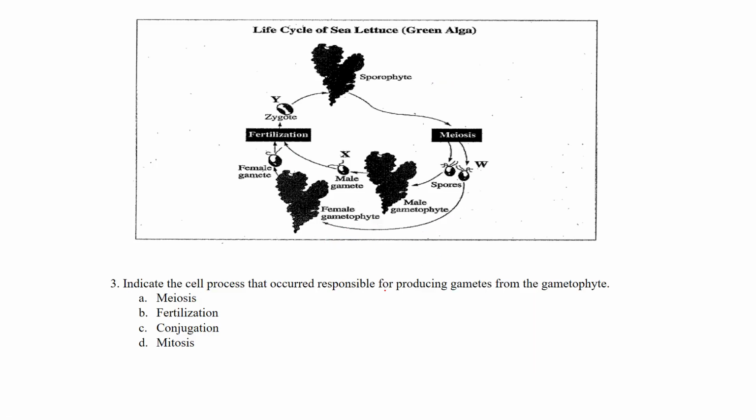Indicate the cell process that occurred responsible for producing gametes from the gametophyte. So here's the gametophyte, and it produced these male gametes and female gametes. So we know, again, in the cell cycle, the only time meiosis occurs is to produce these spores.